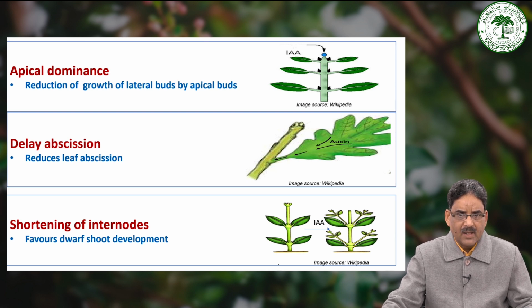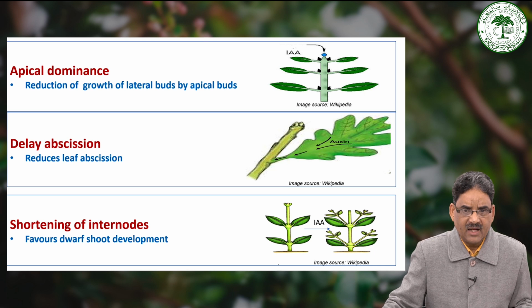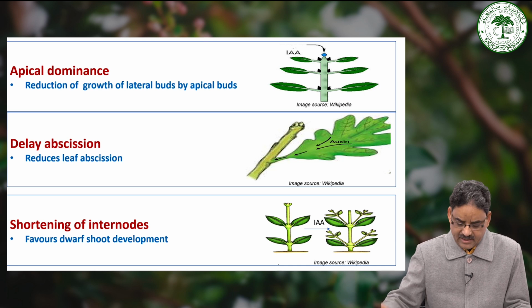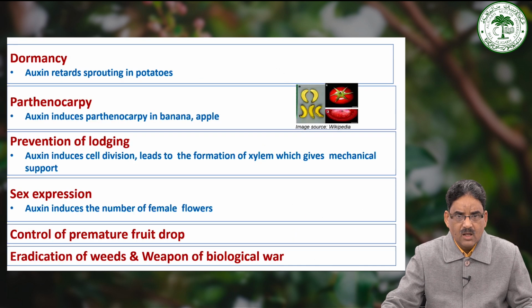For example, apple and pear have two types of branches, that is dwarf and long. Only the dwarf shoot bears fruit, and the spraying of NAA on stem apices favors the dwarf shoot development. As you can look, auxin also prolongs the dormancy.